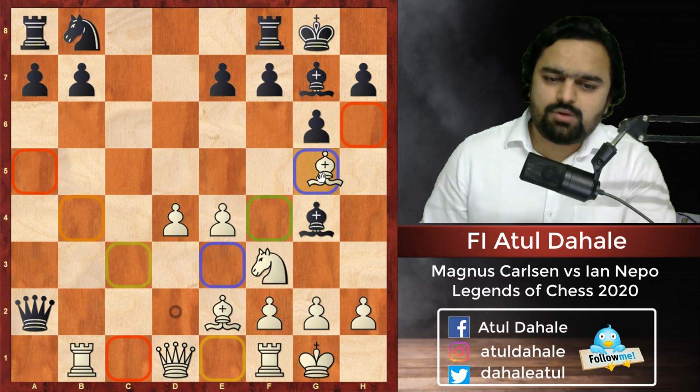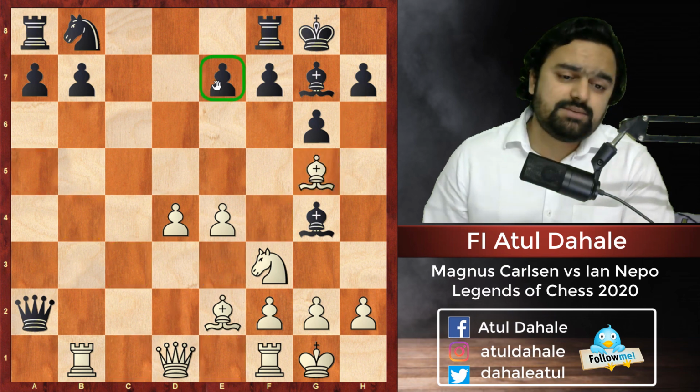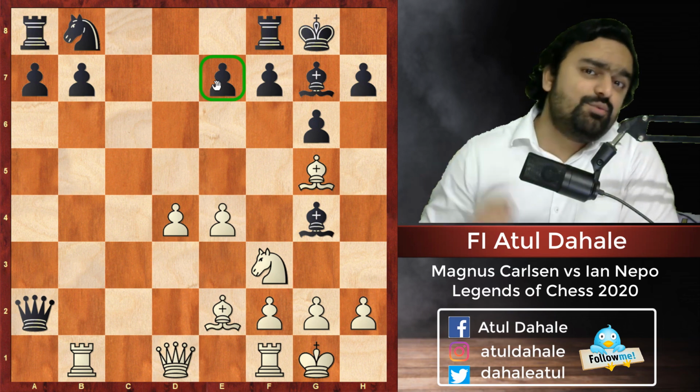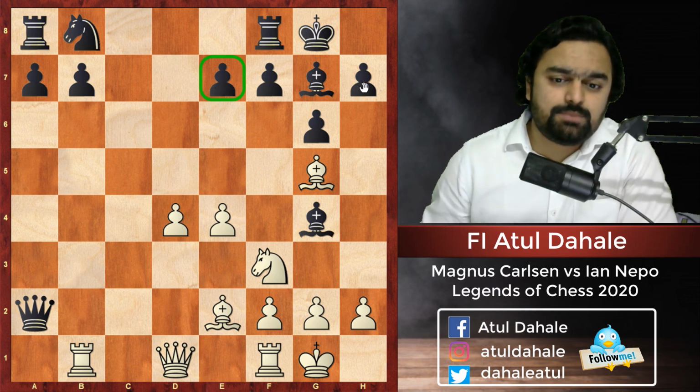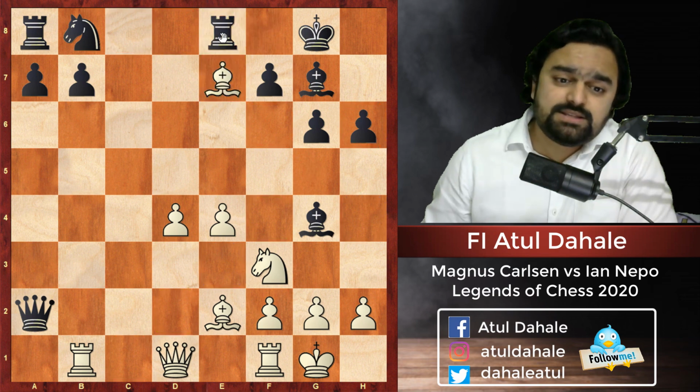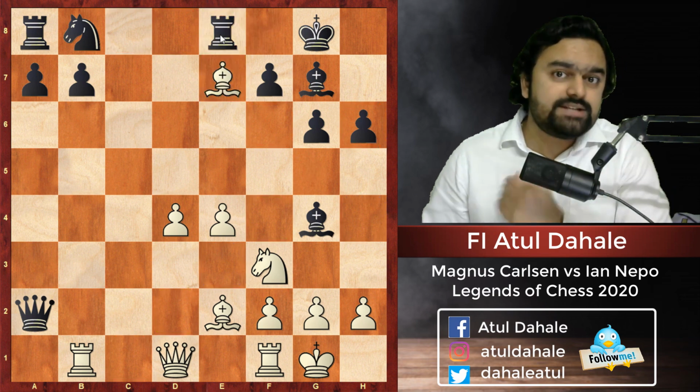Obviously here another option is bishop g5, putting the pressure on the e7 pawn, but in that case black will play in a very creative way. He has a very nice option of playing h6, sacrificing the pawn on e7, because his pieces will be there to attack white's weaknesses.